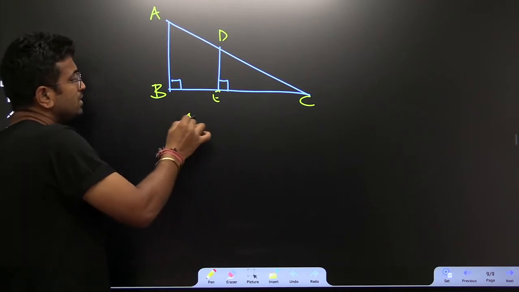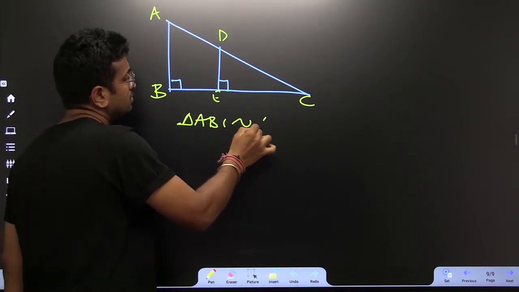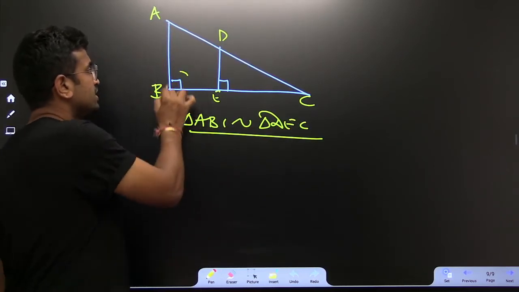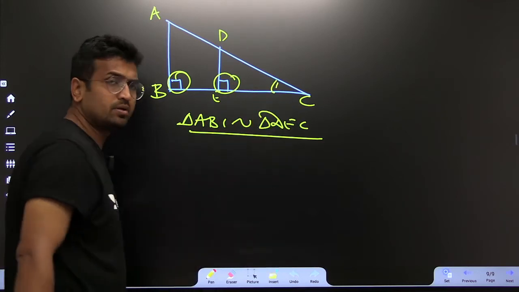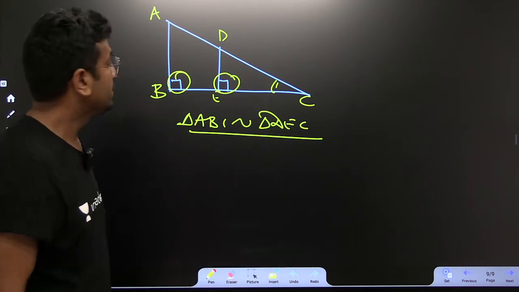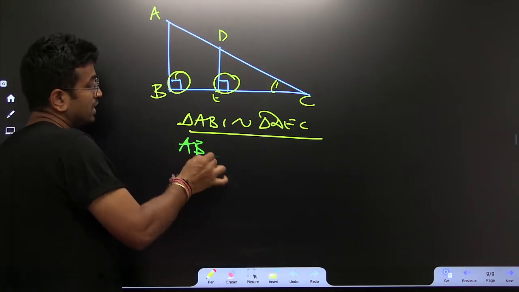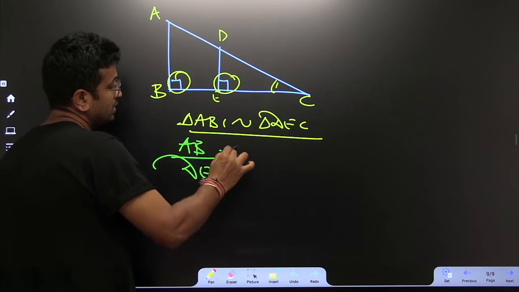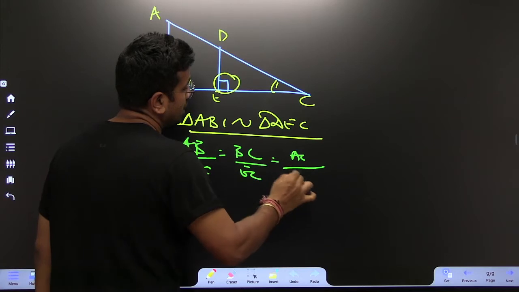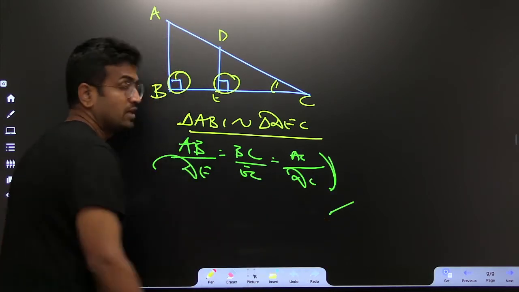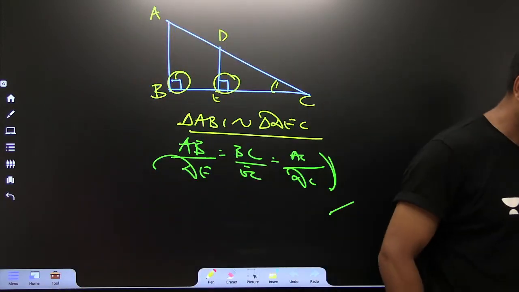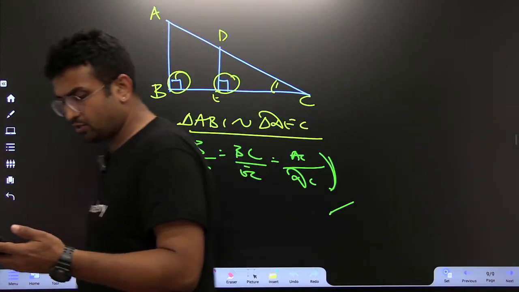Sir, which two triangles are similar? Triangle ABC is similar to triangle DEC. Why? Because this is the right angle, this is the right angle, and this angle is common for both the triangles. This is the most common kind of pattern, right? When you see this, AB upon DE is equal to BC upon EC is equal to AC upon DC. Is it clear to each and every one of you?